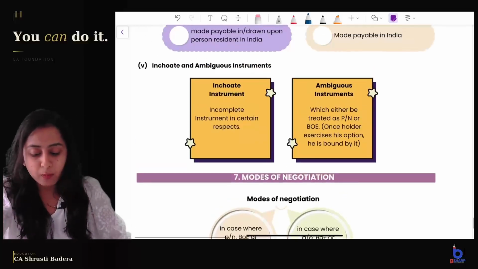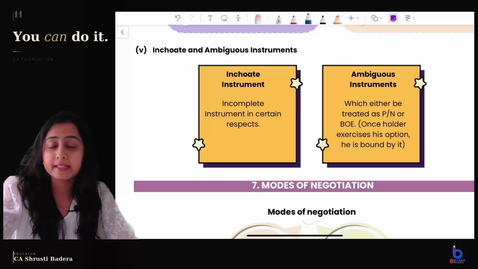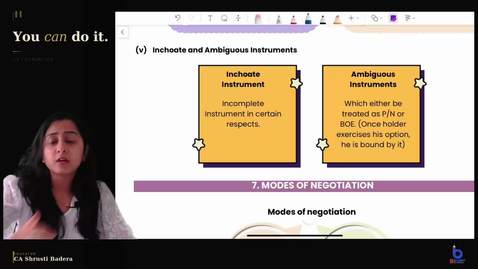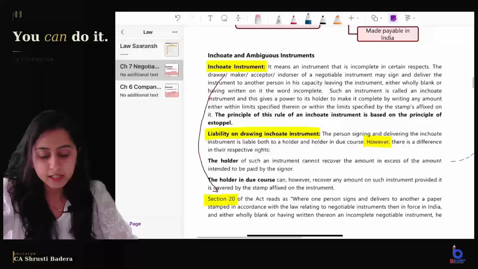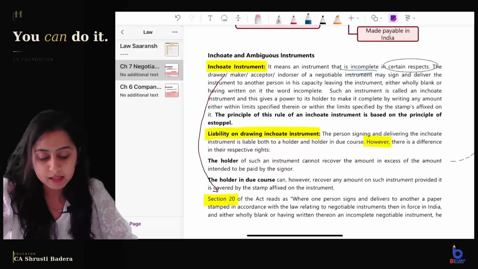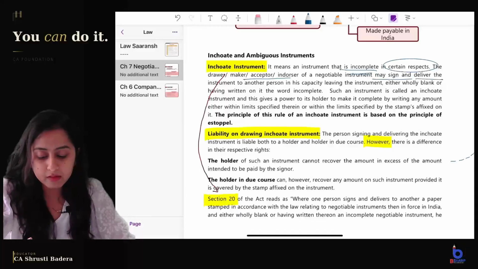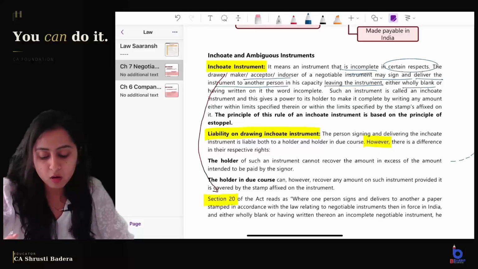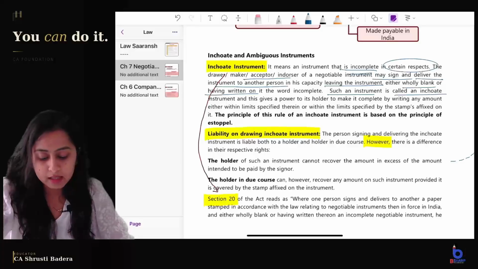We are coming to the topic of inchoate instrument. So what is an inchoate instrument? As the word says, inchoate, it is incomplete in certain aspects, but this will not suffice for your writing in exam. So we are going to move to the main module. What does inchoate instrument mean? It means an instrument which is incomplete in certain respects. Certain respects meaning the acceptor or maker or endorser of the negotiable instrument, he has signed the instrument and delivered the instrument to another person, but he has left the instrument blank, that can be wholly blank or he can write the words blank on it, and that is why such an instrument is called an inchoate instrument.